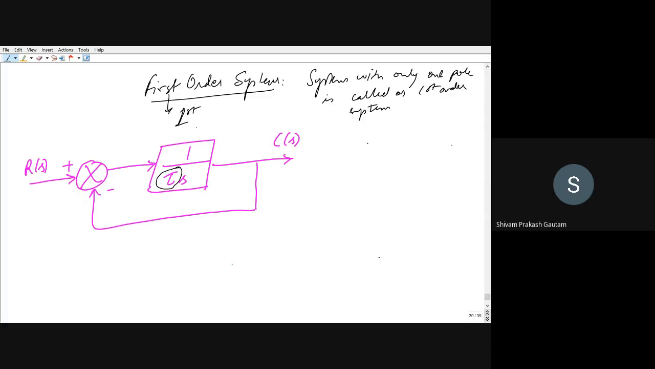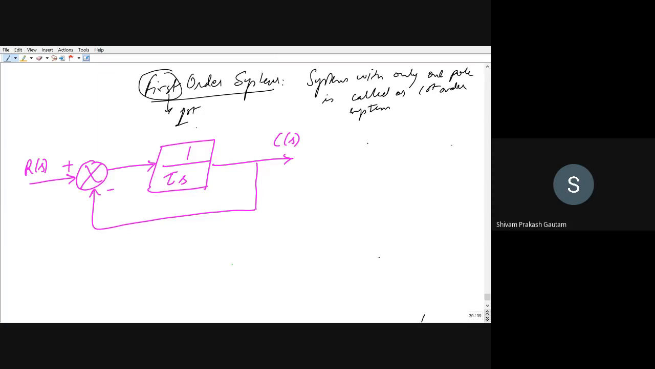So if you consider 1 by tau s, you can see there is only one pole. There is one s in the denominator. What is the power of s? The power of s is 1, so there is only one power. That means there is only one pole. Therefore, we are calling it a first order system.